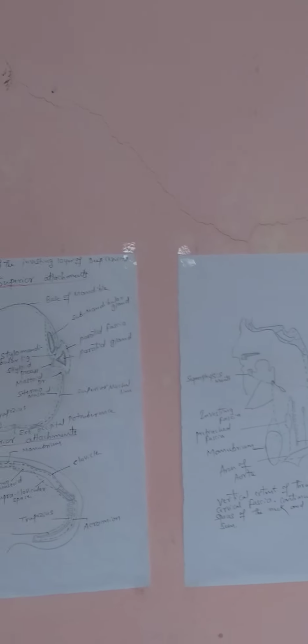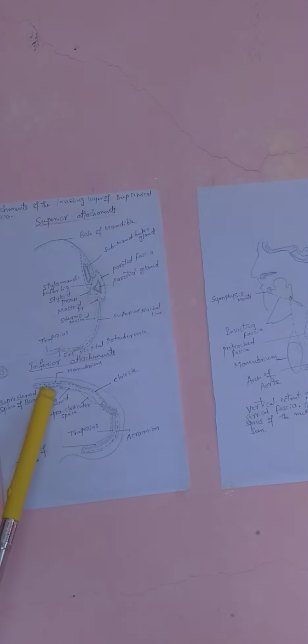Once again I will show you here. It's very much important clinically. It is a suprasternal space, the space of Burns, which contains the sternocleidomastoid muscle. That is the interclavicular ligament. Then it contains the jugular vein, the anterior jugular vein connecting to the jugular arch. Then lymph nodes. These lymph nodes are very much important.